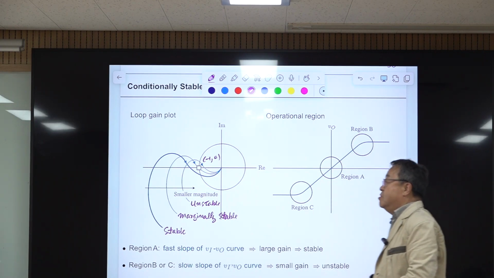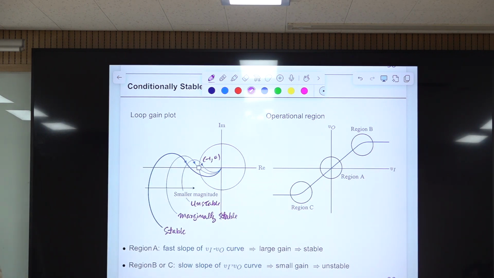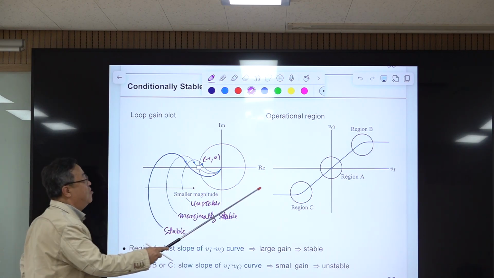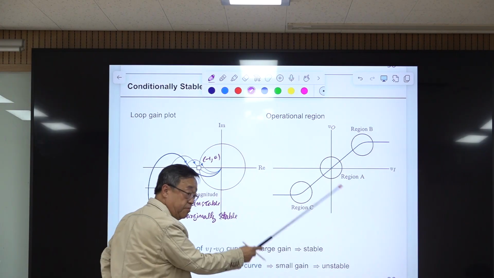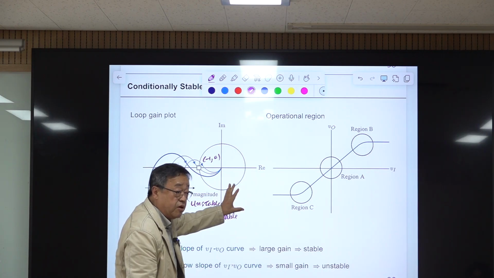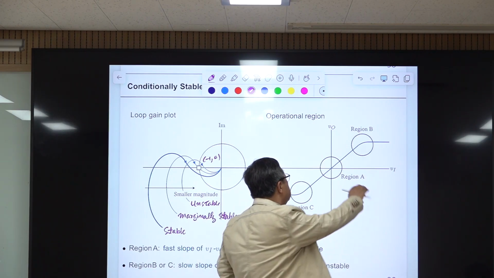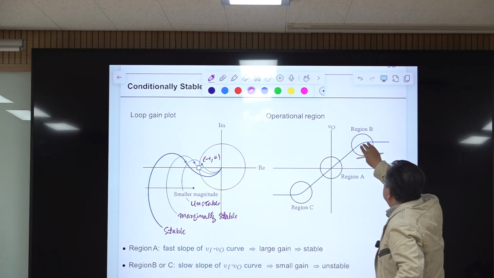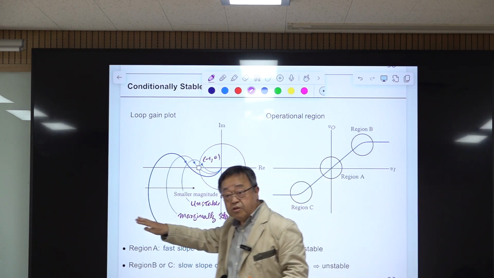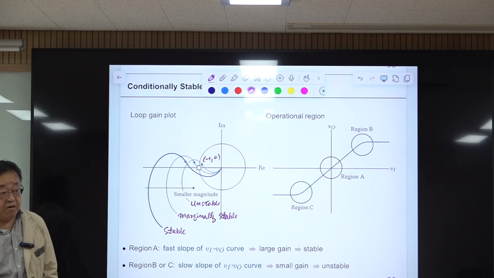The same occurs here. Say you have a spacecraft, a man-made satellite. On the ground, in the terrestrial region, everything is fine. Your operational region was here, so everything is fine. My converter is super, very good. But somehow during the launching period, on some transient change, this operating point moves here, then immediately becomes unstable. The satellite goes down because of its power supply. That is a disaster, right?